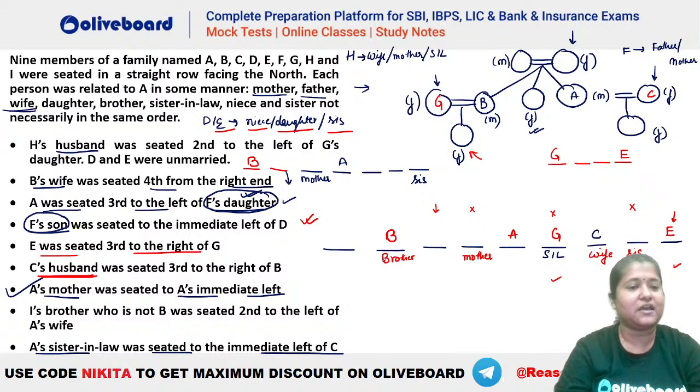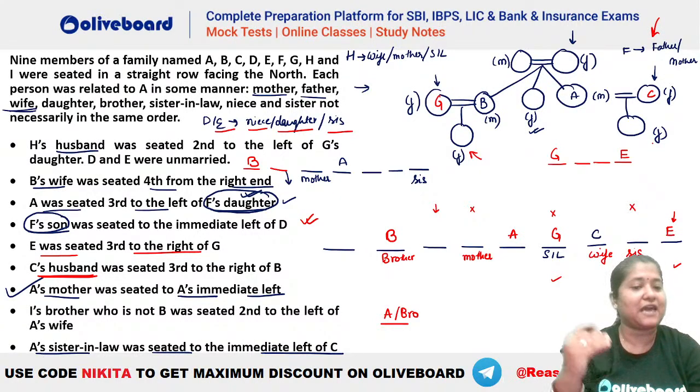That is already done. A was third to the left of F's daughter. F is either the father or mother, we have seen. Then F's son was seated immediate left of D. That means either A or the brother, because F was either the father or mother.